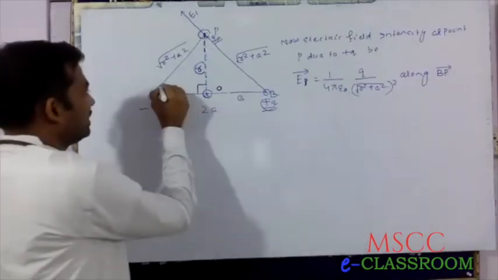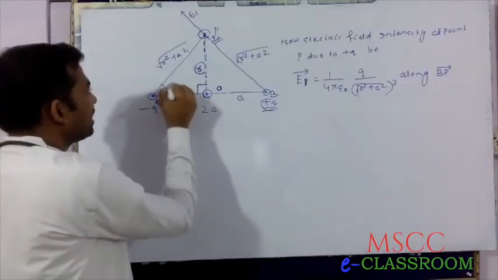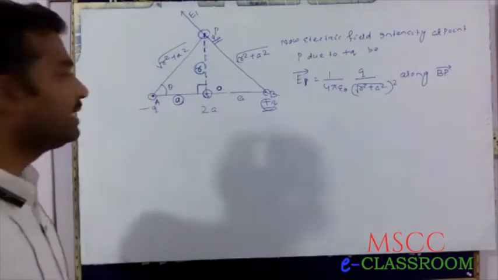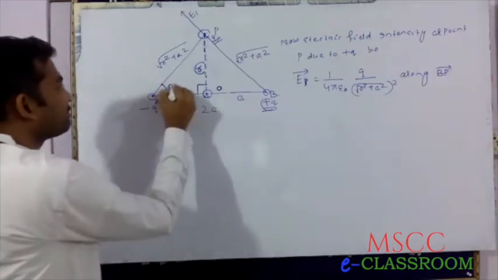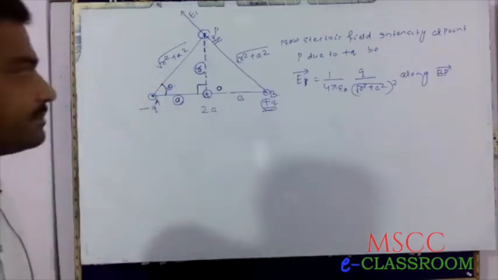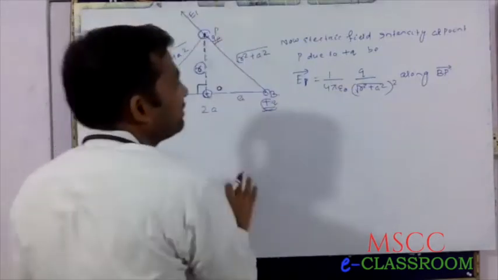Suppose in this diagram this angle is theta. This is the direction of E1.